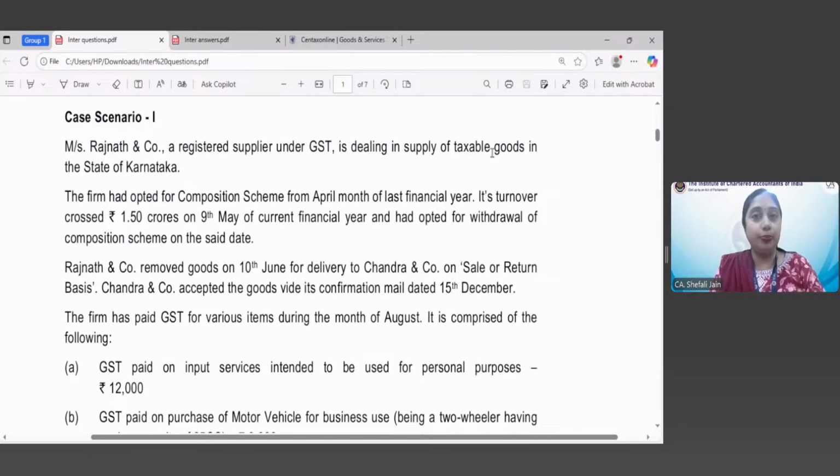fetch them more marks. That is not the case, though it gives an edge to your answer if you write the sections, rules, notification numbers or circular numbers. But don't misquote them in the first place, and try to first focus on the provisions. As an intermediate student, we suggest you focus on provisions. So he has come out of section 10 on 9th of May.